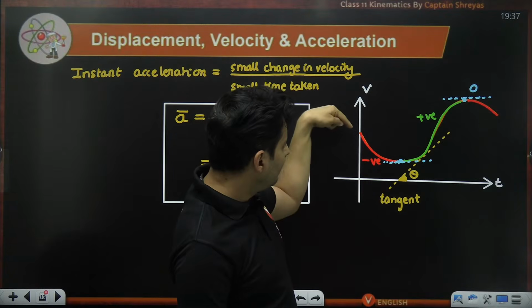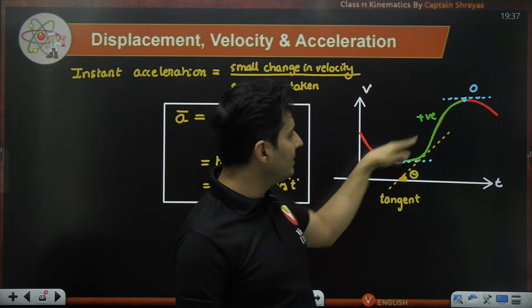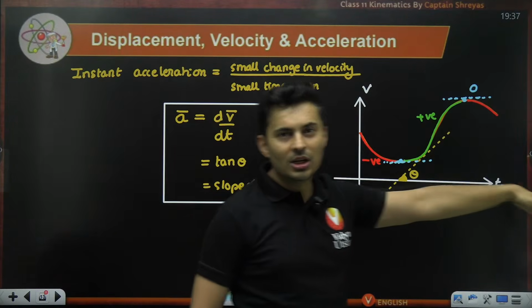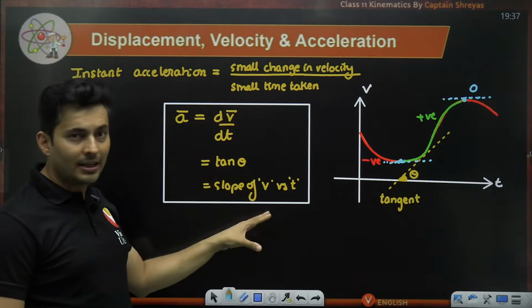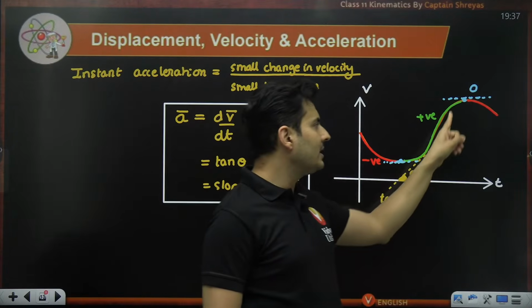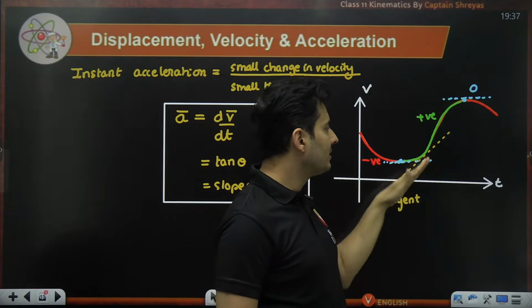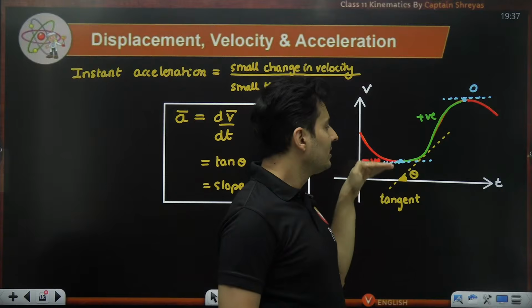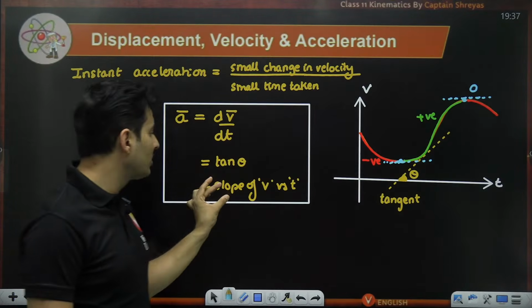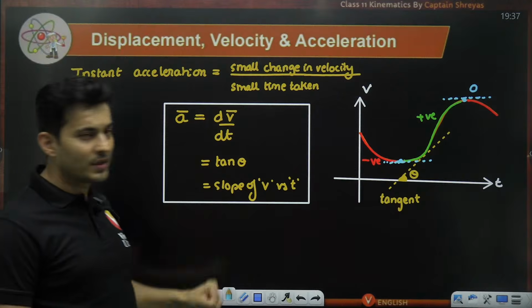So imagine when you draw a tangent anywhere in the red zone here, the tangent is going down. So the slope is negative, meaning the acceleration is negative. If you draw any tangent in this region, like this, or like this, the tangent is moving up. So it is a positive slope. So acceleration is positive.